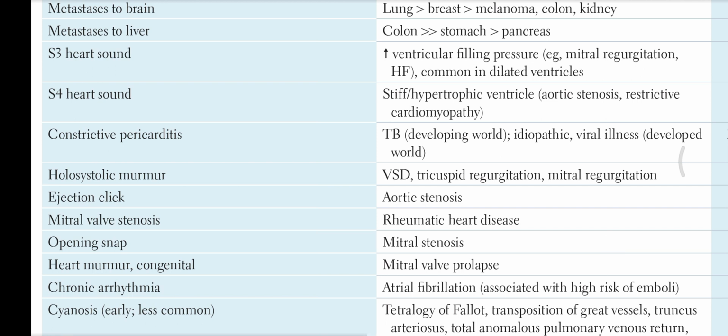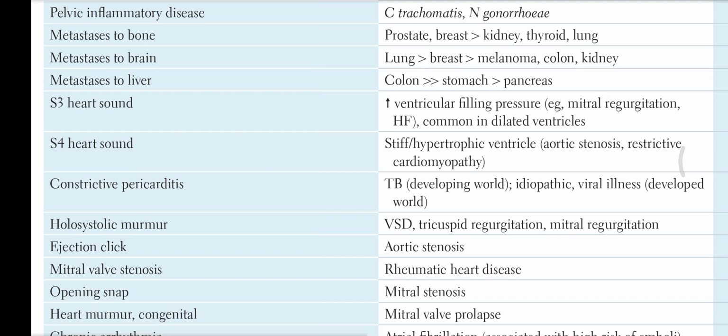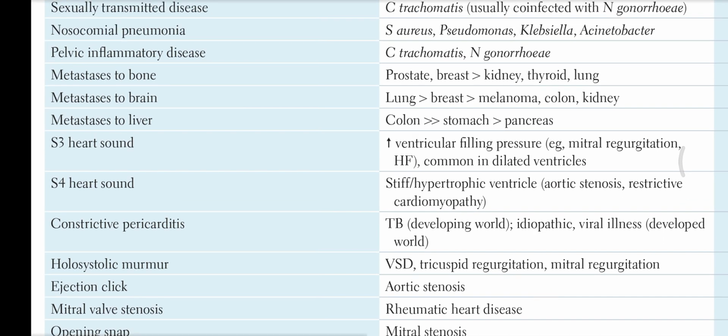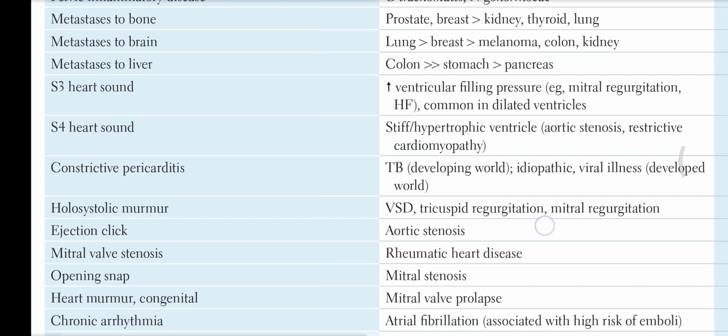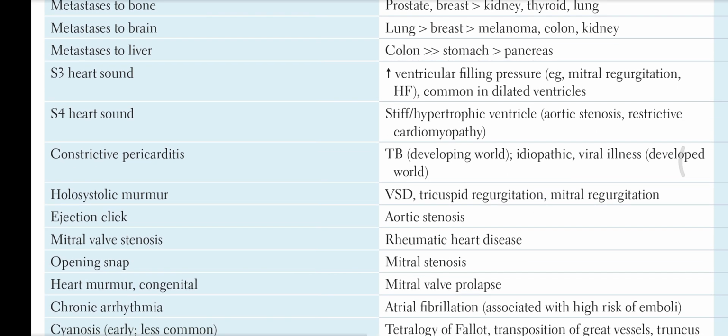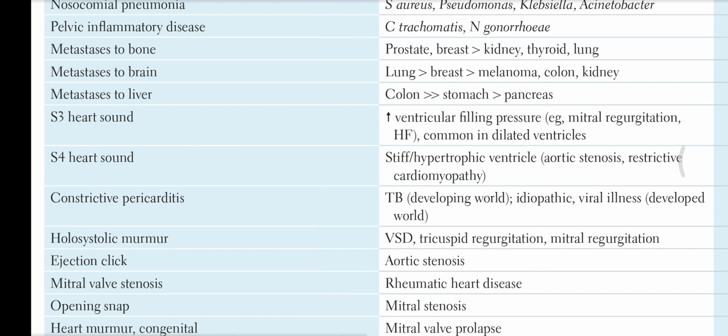Heart murmur, which is congenital, is due to mitral valve prolapse. Opening snap is due to mitral stenosis, which is due to rheumatic heart disease. Ejection click is aortic stenosis. Holosystolic murmur: VSD, tricuspid regurgitation, mitral regurgitation.